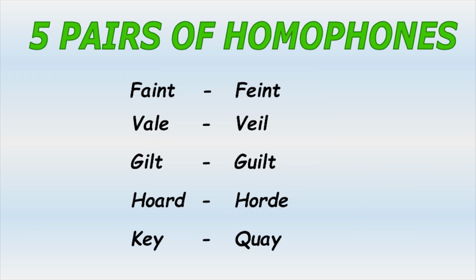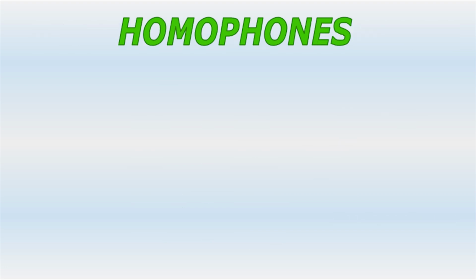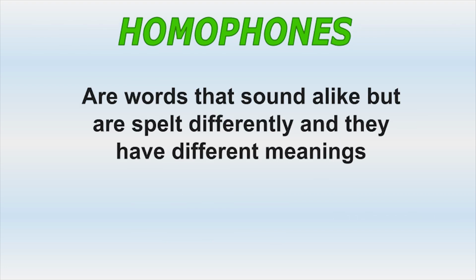Today's lesson is about the difference between these 5 pairs of homophones that are commonly confused in English. In this lesson, you will learn the meaning of each homophone and how to correctly use them in sentences. Homophones are words that sound alike but are spelt differently, and they have different meanings. Let's go. Our first pair of homophones is faint and feint.